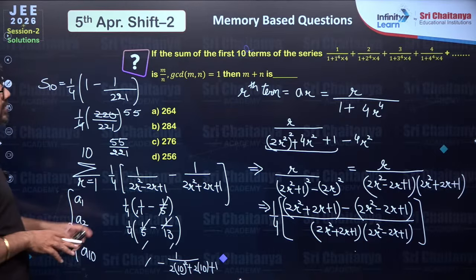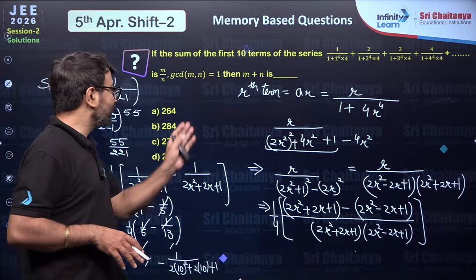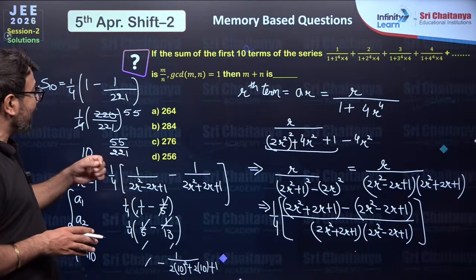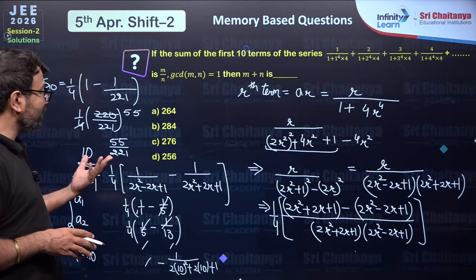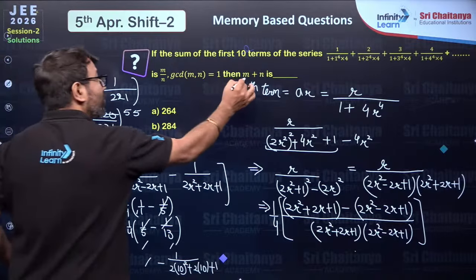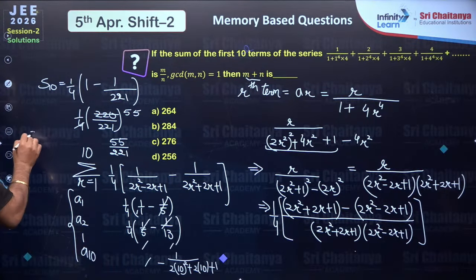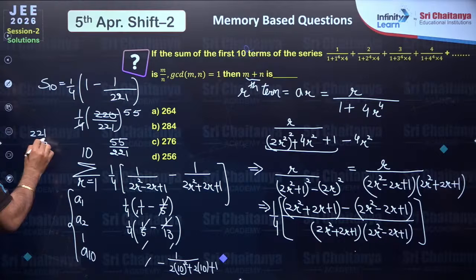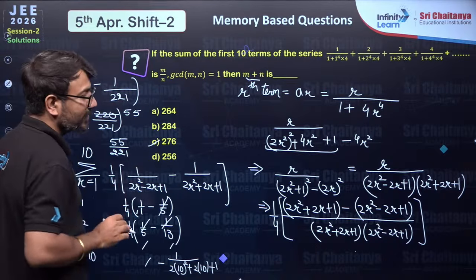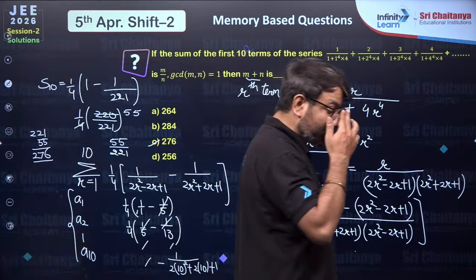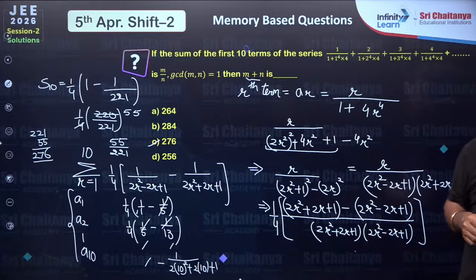Otherwise we have converted it into the form m, n, and then they are asking us to add these two values. If you add m plus n, when 221 is added with 55, we get 276. 276 is given in the third option. That is why the third option will be the final answer to this problem.